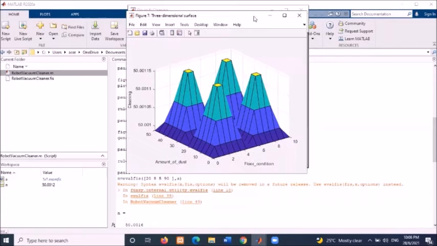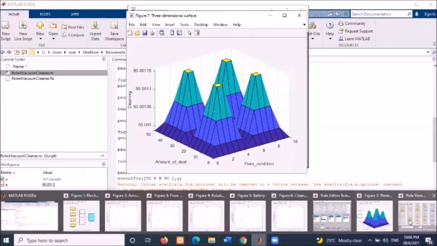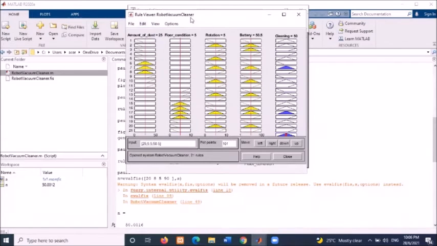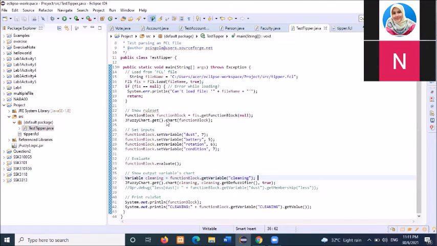And this is a 3-dimensional surface of our group and for our project. And the last one is a rules view of the robot vacuum cleaner. This is our code in Java. So I will run the code.